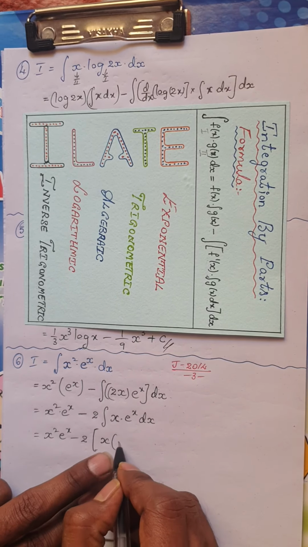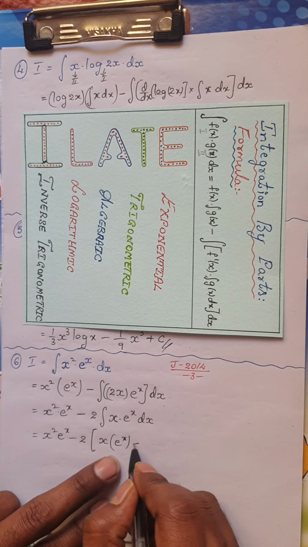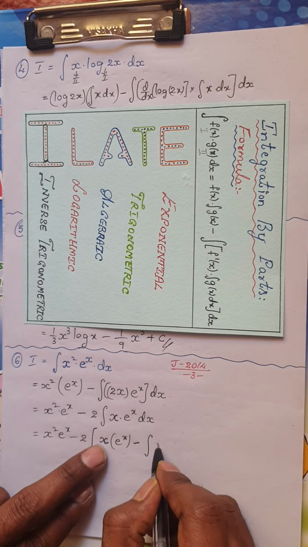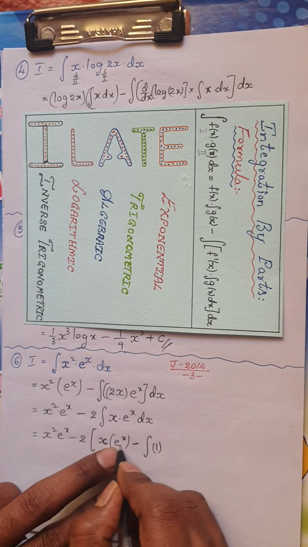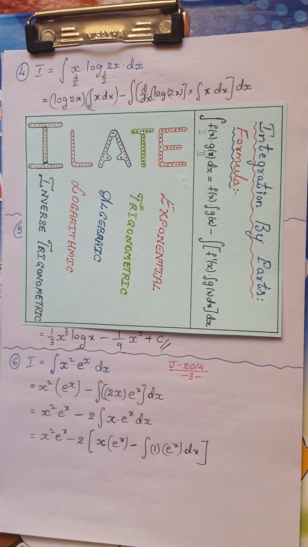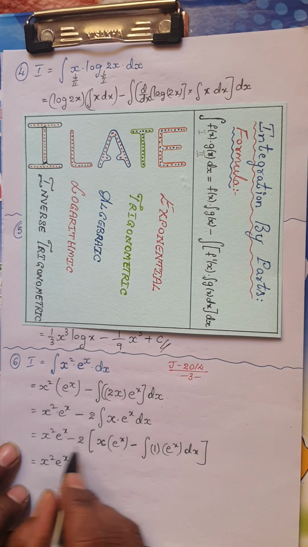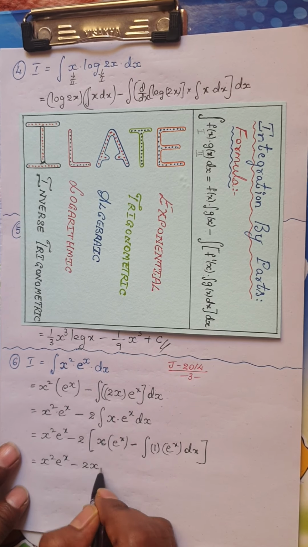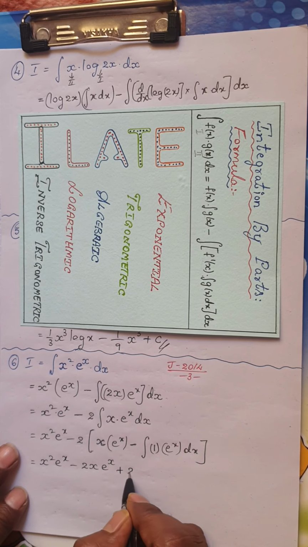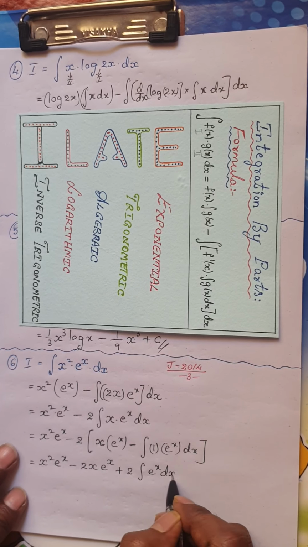Okay, now second function you integrate, that is e power of x, integral is e power of x itself, minus integral of whichever function you had kept as it is, differentiate it. What is derivative of x? Derivative of x is 1, and this function write it as it is and integrate it with respect to x. Okay, so this is nothing but x square into e power x, let us multiply, minus 2x into e power of x, minus into minus becomes plus, 2 into integral of, remember 1 into e power x is e power of x dx.